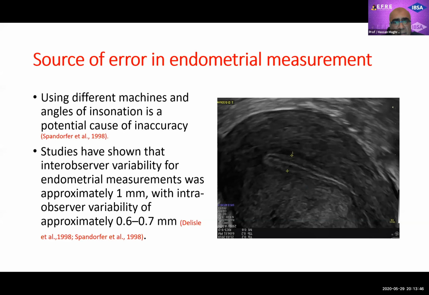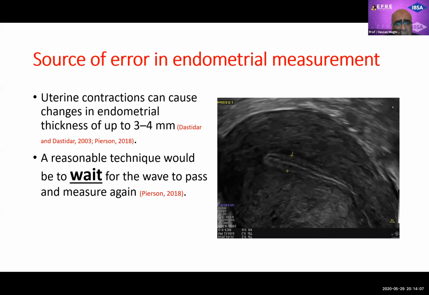The sources of error in endometrial measurements are using different machines and different angles of sonation, because you have to be perpendicular to the endometrial stripe. Studies have shown an intra-observer variation of 0.5 millimeter and an inter-observer variation of 1 millimeter in measurement of endometrial thickness. So this is important. Uterine contractions can also cause changes in endometrial thickness of up to 3 or 4 millimeter, which is very confusing. A reasonable technique would be to wait until contractions go away.